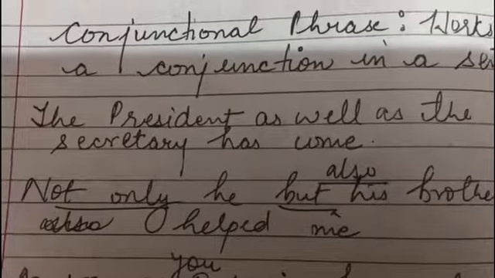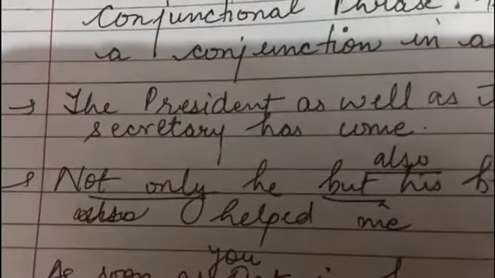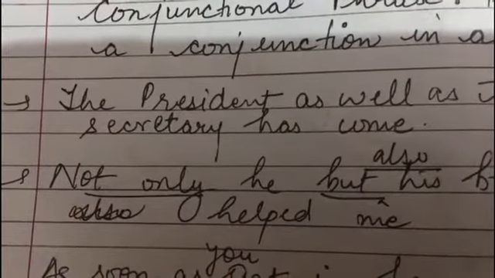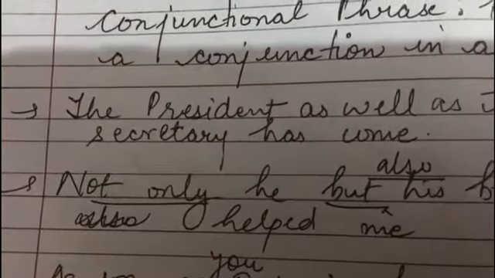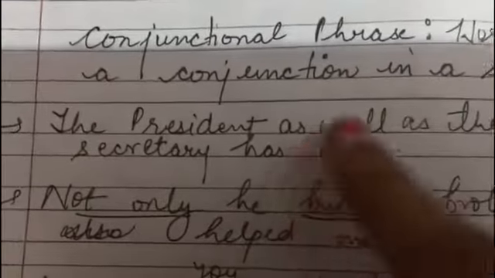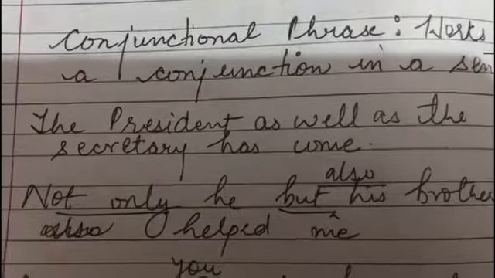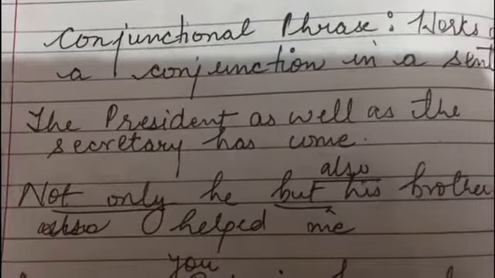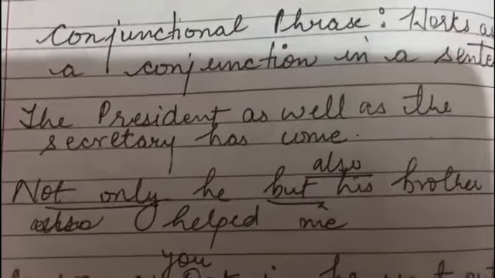Okay, the second one is conjunctional phrase. So first let us know what the meaning of conjunction is, that conjunctions होते क्या हैं. Conjunctions are connecting words and we use conjunctions to join words, phrases, sentences and clauses, right? So here we will be doing conjunctional phrases, and what basically is a conjunctional phrase? It actually works as a conjunction in a sentence. ये conjunctional phrase conjunction की तरह ही work करता है एक sentence में, and phrases होते क्या हैं? They are groups of words.